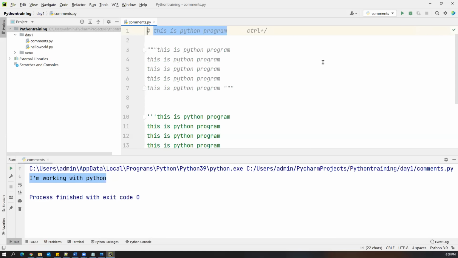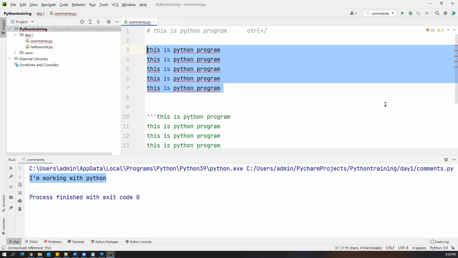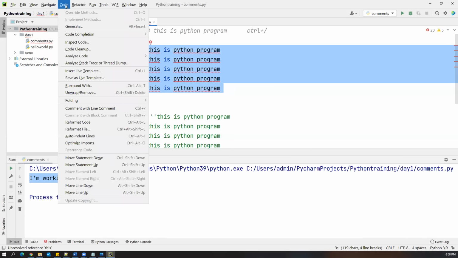Control slash. Similarly, suppose I want to comment multiple lines. What is the shortcut key we have? If you want to comment multiple lines, select all the statements you want to comment and press Control Shift slash. So shift is newly added. Control shift slash, I guess. Let me just check it here. And if you don't know the shortcut, you can just refer to it.